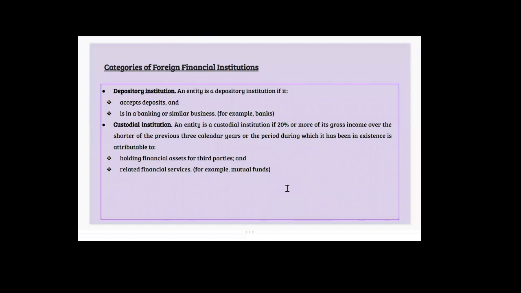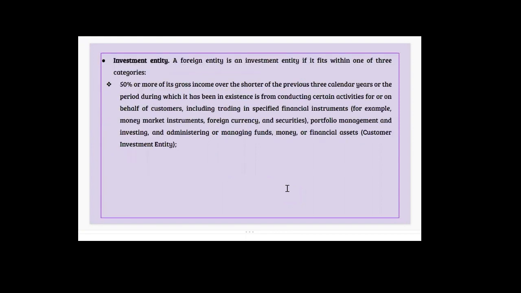Now we will go to our next slide: categories for FFIs. FFIs are generally the institutions, and we will look at what types of them there are. Depository institution: an entity is a depository institution if it accepts deposits and is in a banking or similar business. Custodial institution: an entity is a custodial institution if 20% or more of its gross income, over the shorter of the previous three calendar years or the period during which it has been in existence, is attributable to circumstances like holding financial assets for third parties and related financial services, for example in a mutual fund.